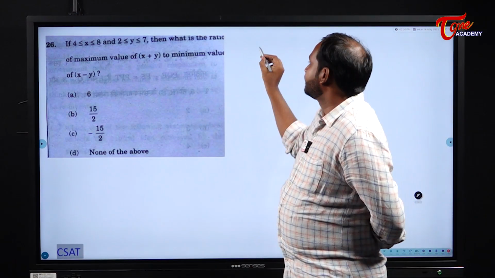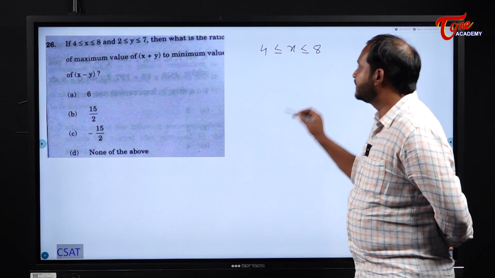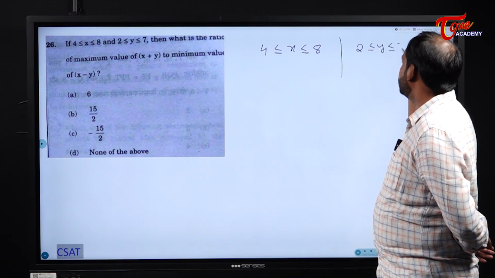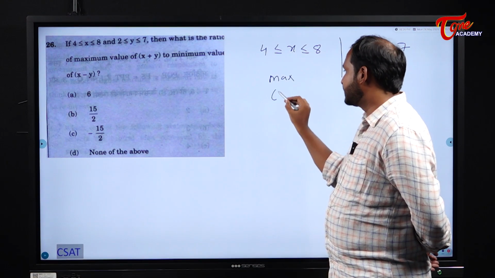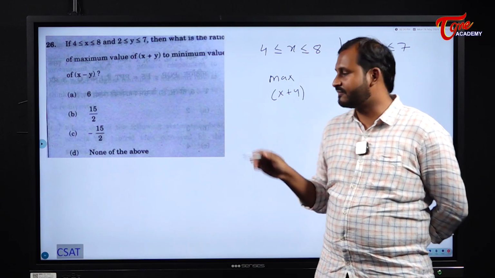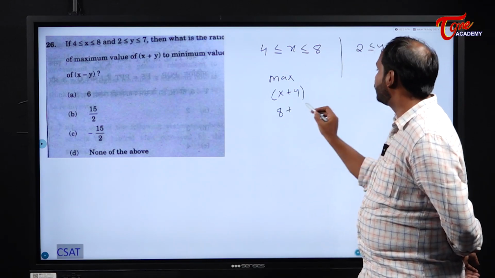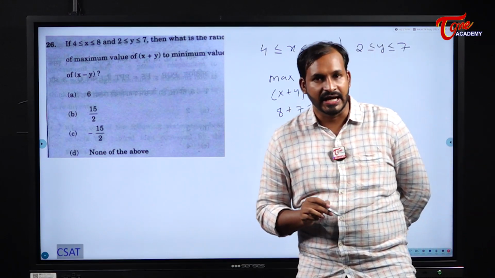Next, x values can range from 4 to 8 and y values can range from 2 to 7. To get the maximum value of x plus y, what should I take? Tell me. I should take the maximum values of x and y, right? What is the maximum value of x? 8. What is the maximum value of y? 7. So that means 15 is the maximum value for x plus y.